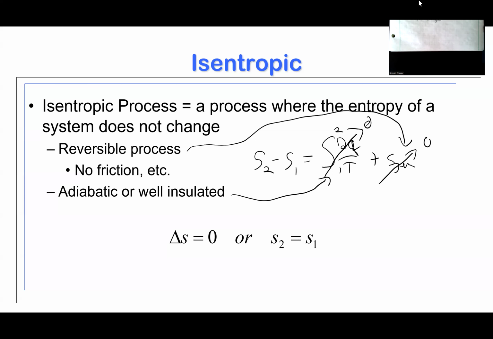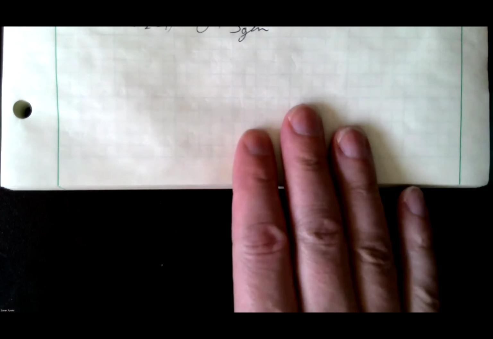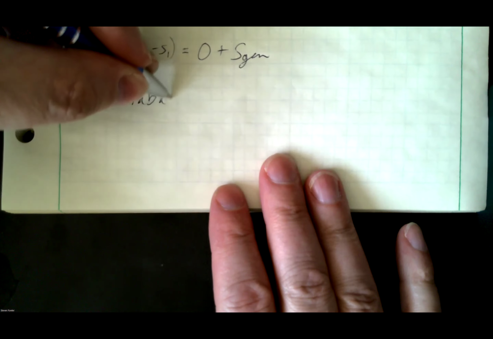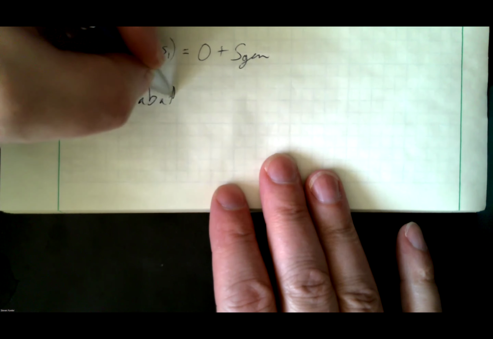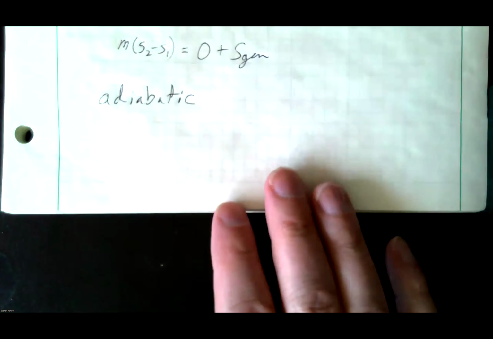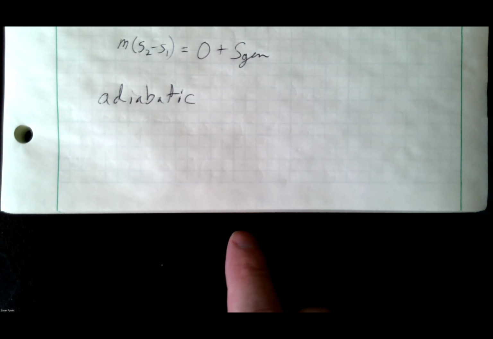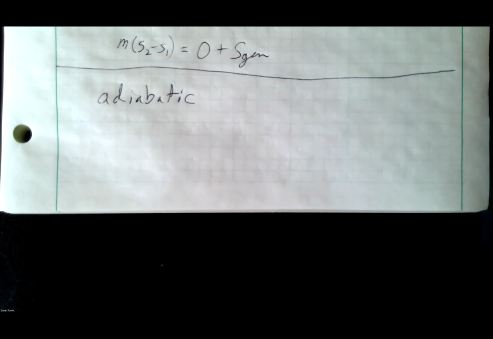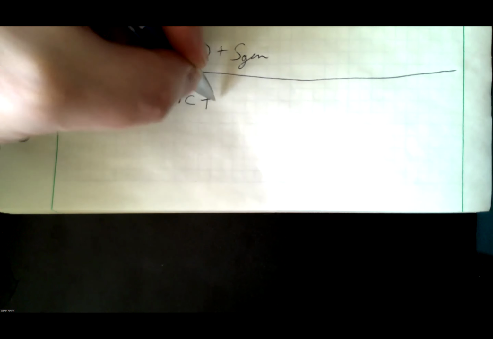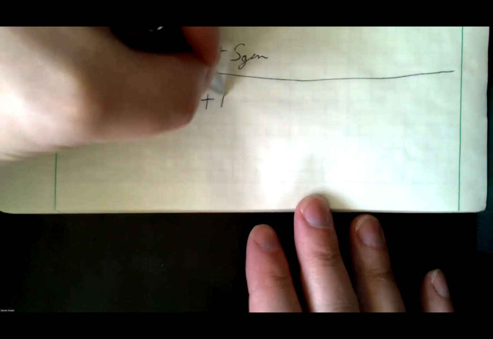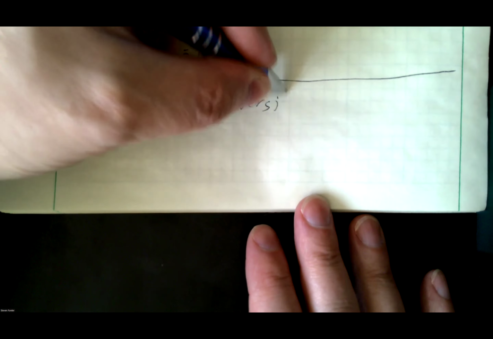Now I'm going to pose something to you. It's very important here. There's two things needed for something to be isentropic. Adiabatic is one of those things, right? And I see a lot of students make the mistake of saying, well, if it's adiabatic, so it's isentropic. No, that's part of it. If it's adiabatic, that's part of what's going to allow it to be isentropic. The other thing is that it needs to be reversible.